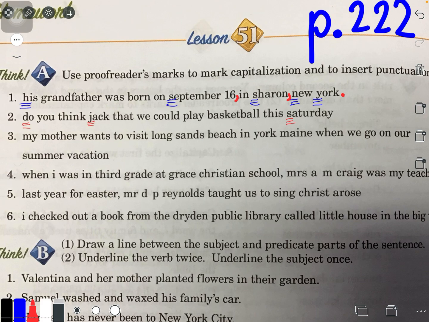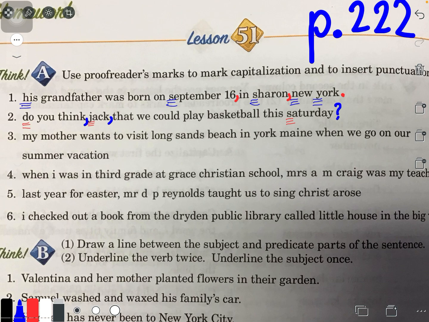Now we go back and we add in the punctuation marks. I'm talking to Jack, so I need to put commas around Jack's name. He's in comma prison, or comma trap. And I'm asking a question. I'm asking Jack if we could play basketball on Saturday. Notice when I read it, the tone of my voice went up because I'm asking a question. Do you think, Jack, that we could play basketball this Saturday? So I'm going to put a question mark at the end.